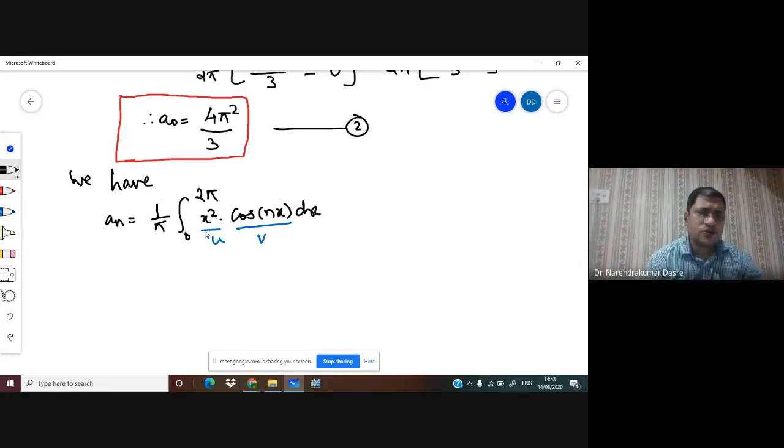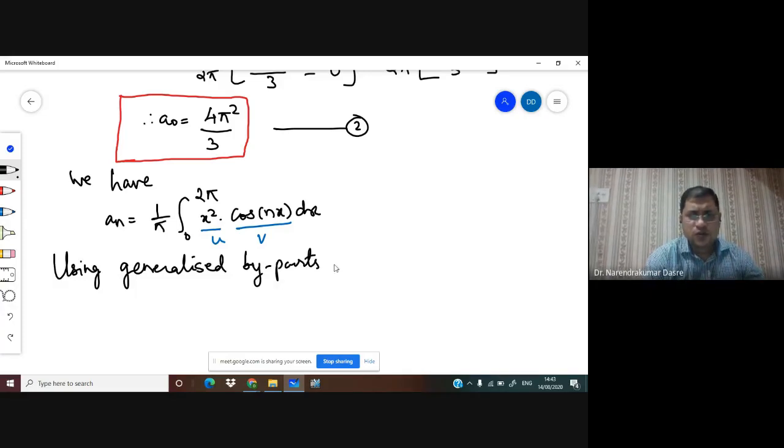Here we have u is equal to x square, and v is equal to cos of nx. Again we know the integration of cos is sine, and the integration of sine is minus cosine.